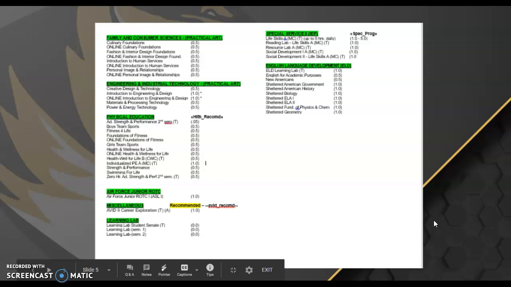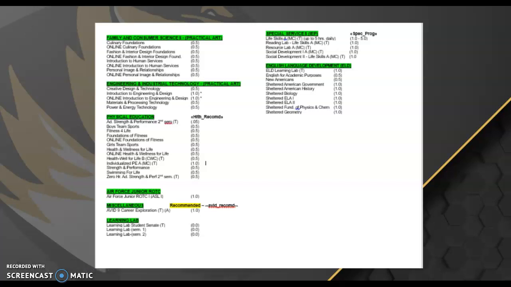If you'll flip your course request sheet over, we have just a few more areas. The top left-hand side, you'll see your family and consumer sciences area. Again, you can take any of these classes as a freshman without a teacher recommendation. Engineering and industrial technology is next, and just the same, you can take any of these classes without a teacher recommendation. Physical education will be next, and the majority of you will not see a teacher recommendation here. If you do, it may be for a health class, and if you note that, it will be listed here. If yours is blank, you are allowed to sign up for any of these classes that is here in your list of courses.